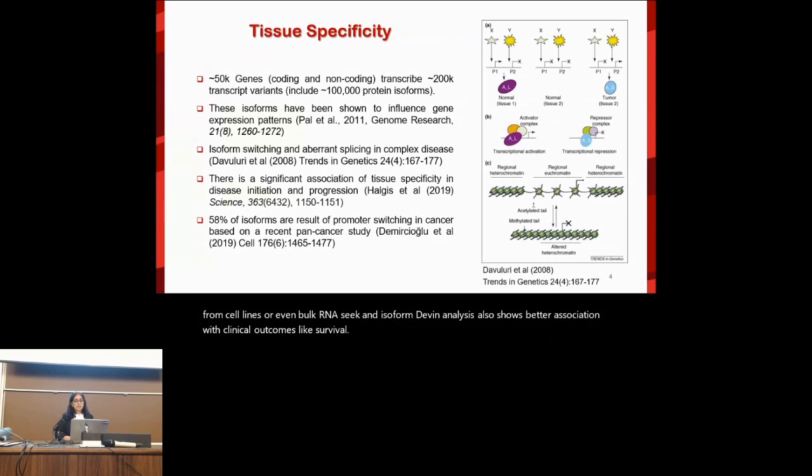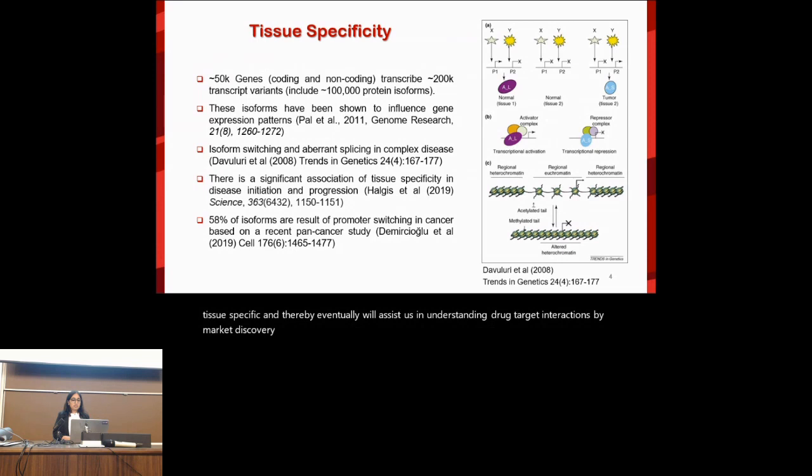Okay. So next I'll talk about tissue specificity. All human cells carry out common processes in their tissue environment, yet each tissue has unique functions which define their particular phenotype. These isoforms have been shown to influence gene expression through post-transcriptional changes and epigenetic mechanisms like splicing, and this often happens in a tissue-specific manner. So we explored this idea using GTEx, which is a normal tissues dataset, which provides a rich resource to understand these complex regulatory patterns, which are tissue specific, and thereby eventually will assist us in understanding drug target interactions, biomarker discovery,